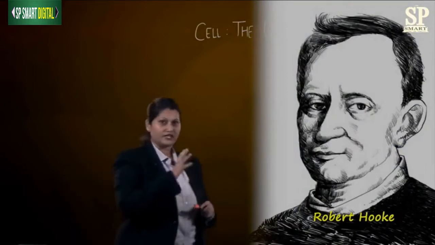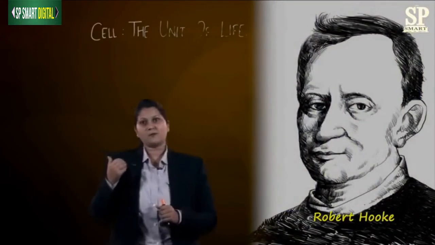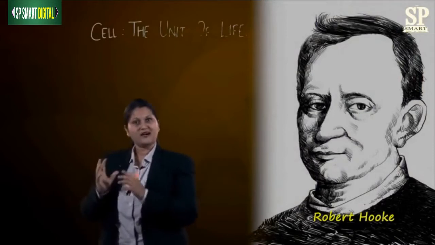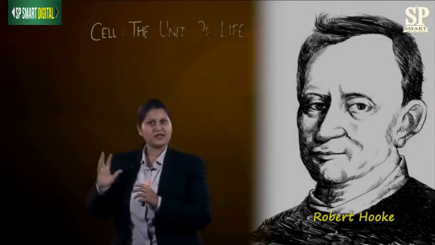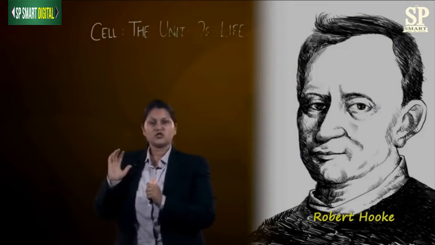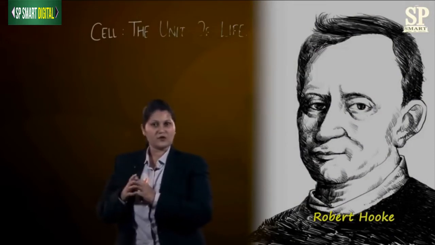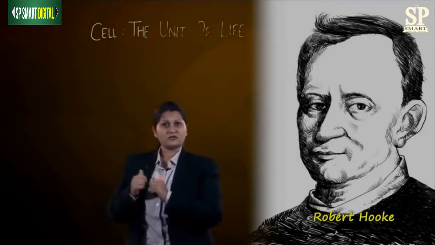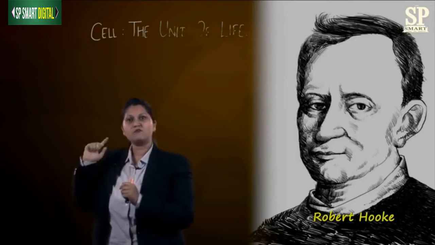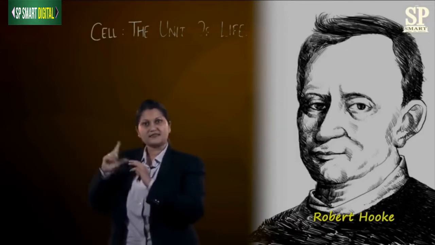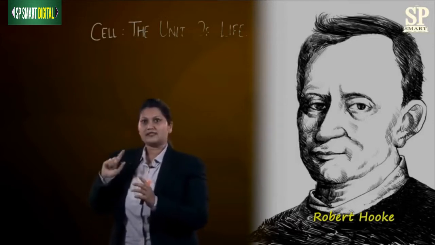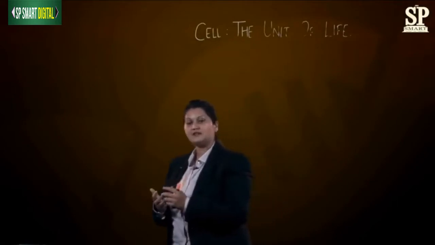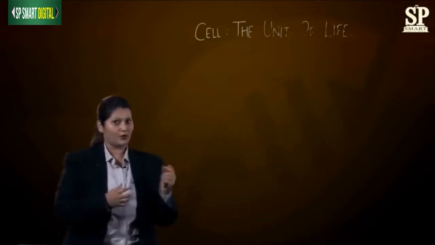Now, what he did was, he took a bark of a tree, he isolated certain cells and he visualized those cells under the microscope. At that time, the microscopes were very simple. What he observed under the microscope was just empty spaces because they were dead cells. When he observed the cells, it reminded him of the monasteries where the monks live. At that time, the monasteries were called cells. And this is how he gave us the word cell. So now you know who gave us the word cell. Yes, it is the scientist Robert Hooke.